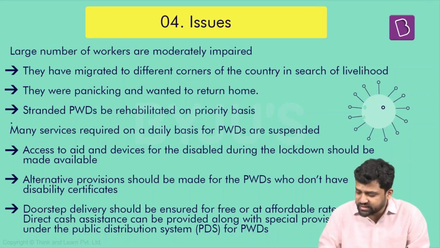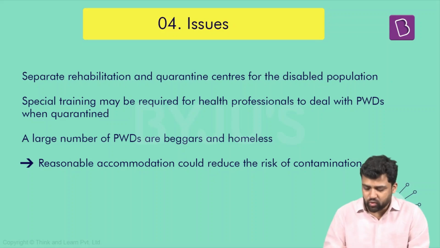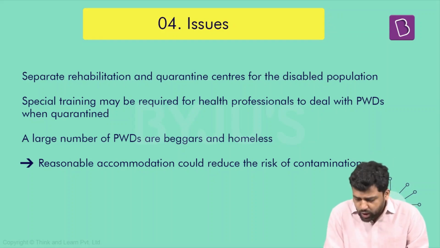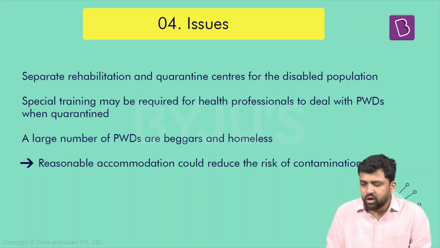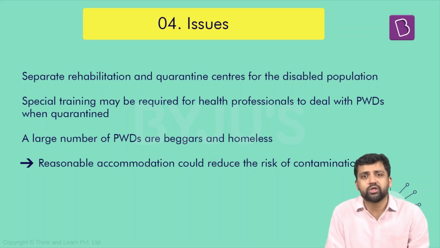So they need to be provided greater access to and greater support from the public distribution system, and greater cash assistance can be provided. Also, for those who are disabled, special quarantine rehabilitation centers need to be there. Special training should be provided to health professionals to deal with PWDs when they're quarantined. Also, a large number of PWDs are beggars and homeless. And just think of it, if you're homeless, how do you maintain social distancing, or how do you maintain hygiene practices? So you have to find ways by which there can be reasonable accommodation for these people, so that the risk of contamination to them can be reduced. And if you are addressing that, the risk of contamination to others can also be reduced.